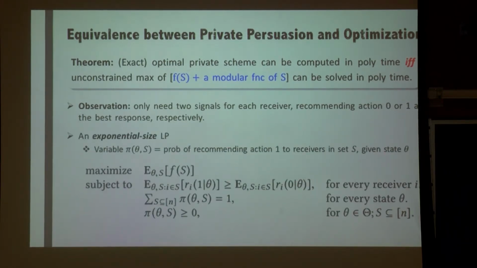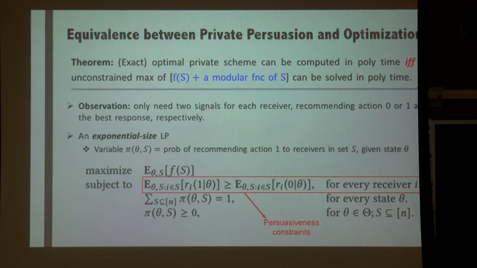Using this observation, you can solve the private persuasion problem by an exponentially large linear program, where the only variable, pi theta S, is the probability of recommending action 1 to receivers in set S, conditional on the state of nature theta. You don't have to look at the LP in detail. I'm writing it in an abstract way, but the objective is simply the sender's expected utility. And the first constraint basically says that whenever action 1 or 0 is recommended, it has to be your best response. We call this the persuasiveness constraint, which is pretty much what it sounds like.